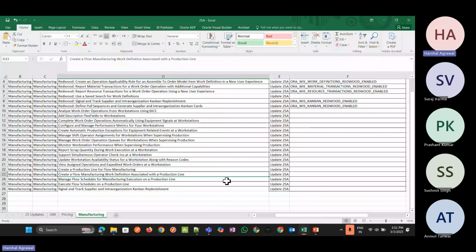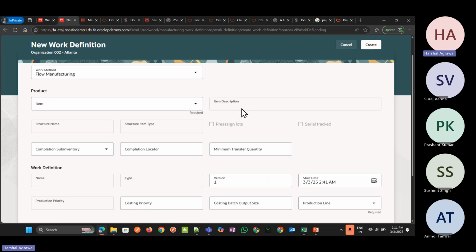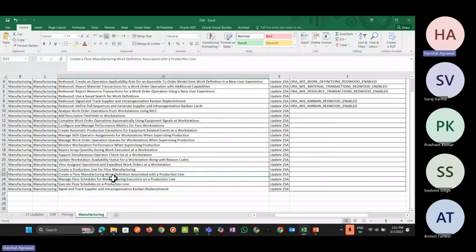So the next is create a flow manufacturing work definition associated with a production line. So this is what we have seen. We can create a work definition with flow manufacturing within the production line and process that. The next is manage flow schedules for manufacturing execution on a production line. Flow manufacturing applies to a subset of manufacturers that run uninterrupted production lines at a constant rate to make similar products.